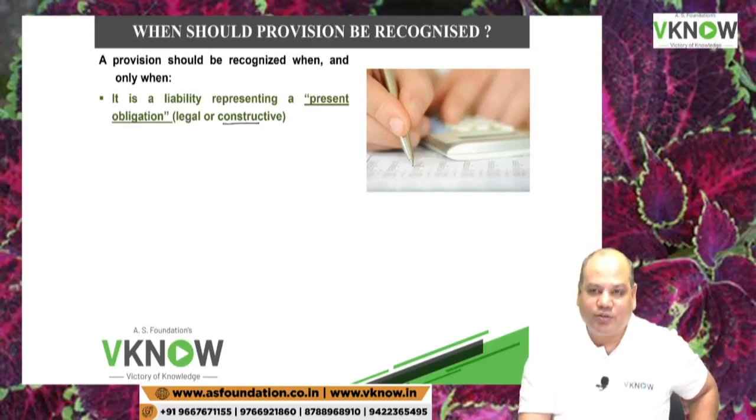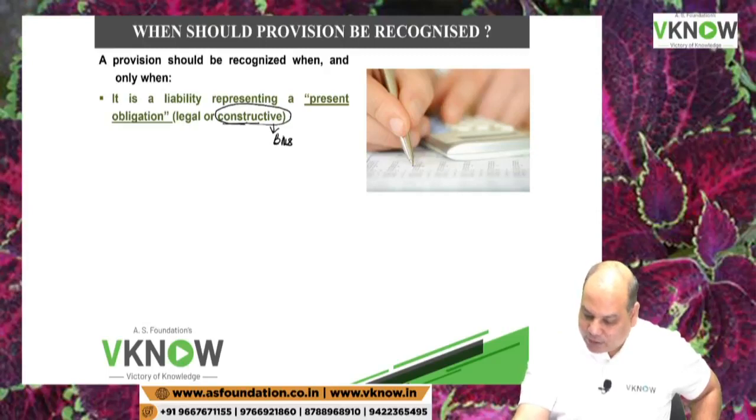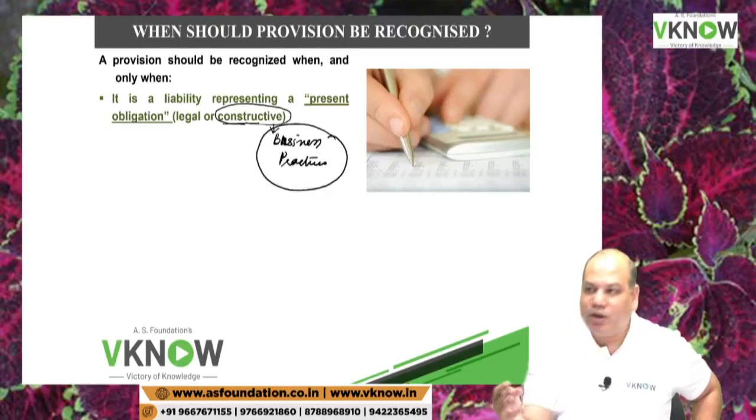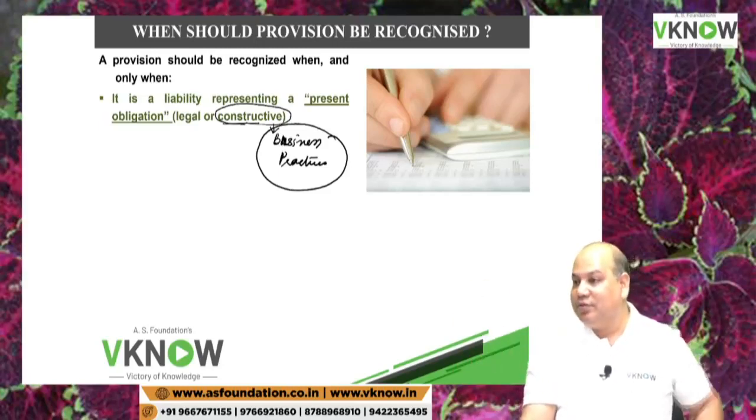Constructive obligation. Constructive obligation because it arises due to business practices. And therefore, once it is due to business practices, the counterparty assumes that he is entitled to such benefits. Is it right?